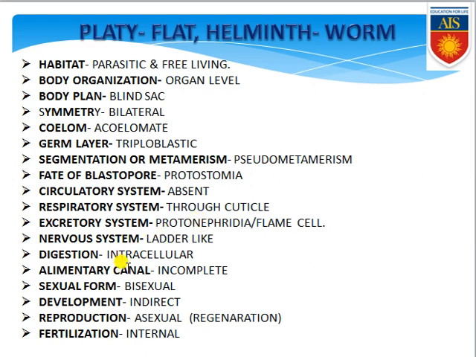Digestion is intracellular, that means within each and every cell the digestion takes place. Alimentary canal: that is an incomplete alimentary canal, it starts from the mouth but does not finish in the anus. Sexual form: they are bisexual, that means in one body both of the sex organs can be present. Development is indirect, that means they have a larval form. Reproduction: they can perform asexual reproduction by the regeneration process. Next and the last point on this page is fertilization, and the fertilization happens within the female body, that's why it is internal fertilization.